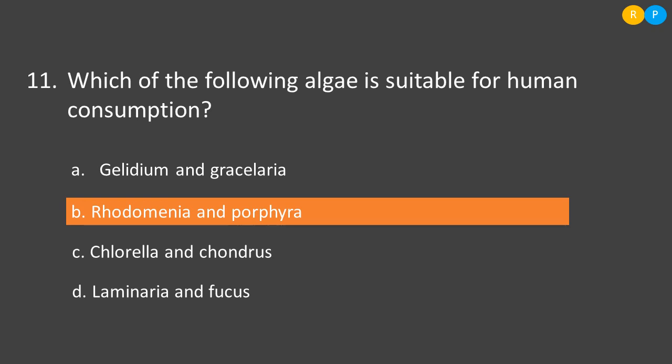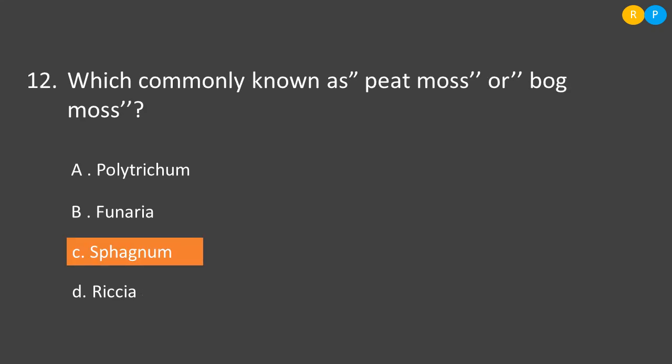Yes, the 12th question is which is commonly known as peat moss or bog moss. So here we have to understand the meaning of peat moss. For example, when some plants grow on the ground surface, the lower part of that plant slowly starts decaying. Finally the plant becomes completely dry, and this kind of plant increases the absorbing capacity of soil.